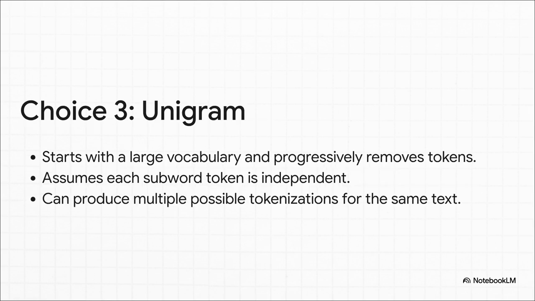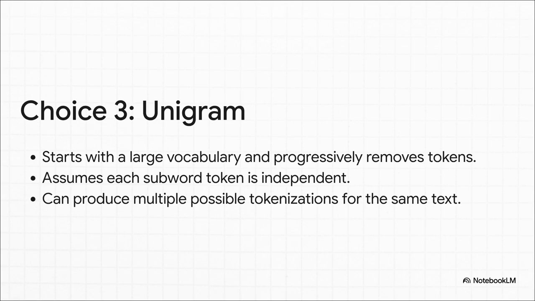And finally, there's the unigram model. Now, this one's really different. It starts with a massive potential vocabulary and then intelligently prunes it down, getting rid of the tokens that are less useful. But the most fascinating part is that it's probabilistic. It can actually come up with multiple, different, valid ways to tokenize the exact same word. This can make a model more robust, because it learns not to get tripped up by just one way of seeing things.